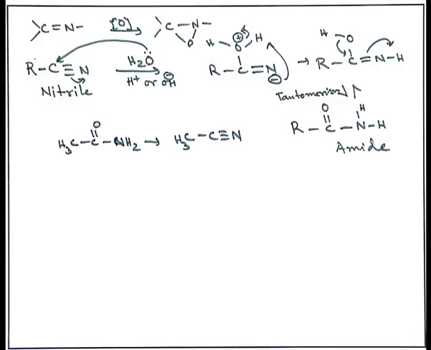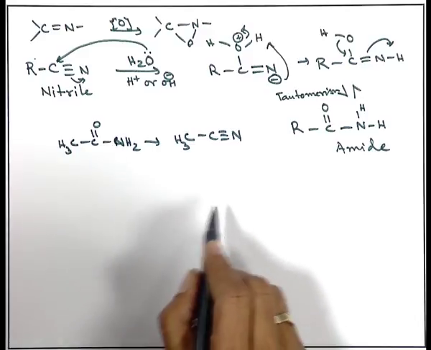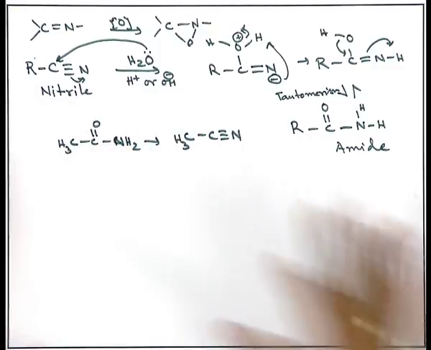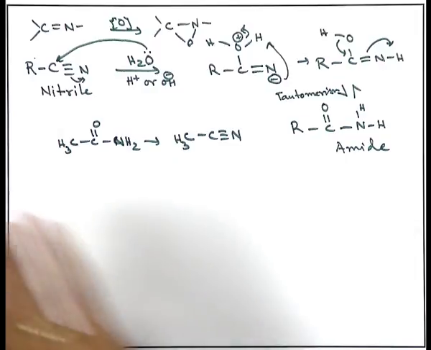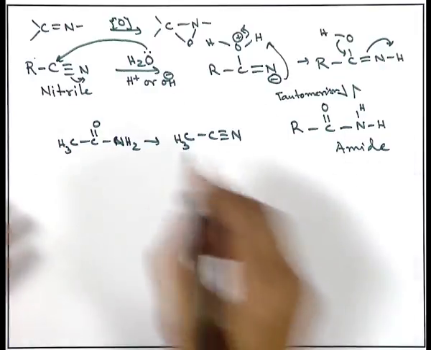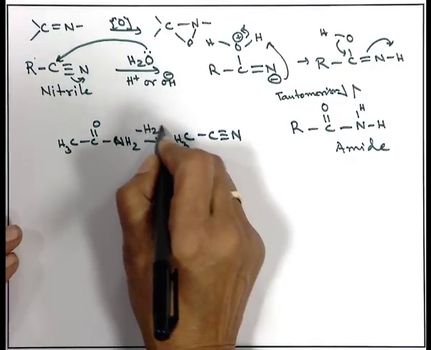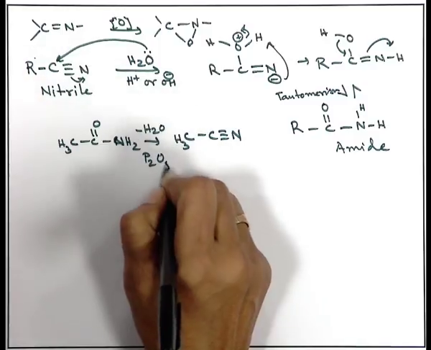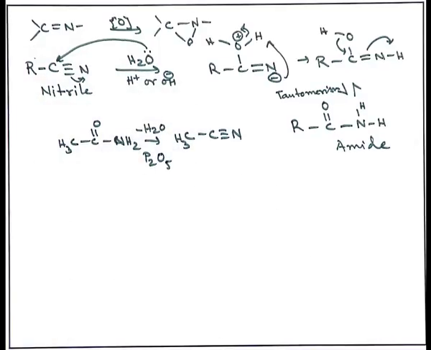People get confused, but a very general rule is, if from nitrile to amide you do the hydrolysis, meaning breaking with water. So, obviously, from amide to nitrile, what will you do? A dehydration. And what are the dehydrating agents? There are many: phosphorus pentoxide, sulfuric acid, which can take care of the water. So, as simple as that.